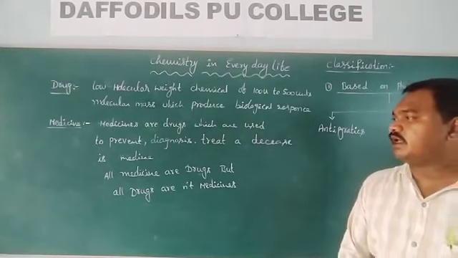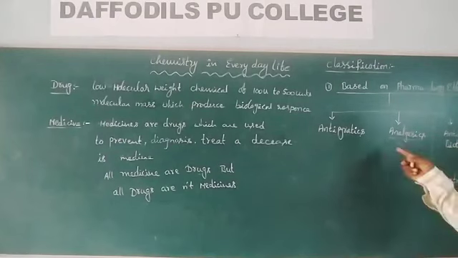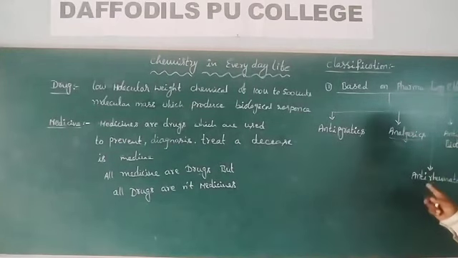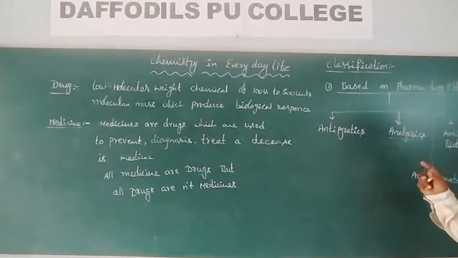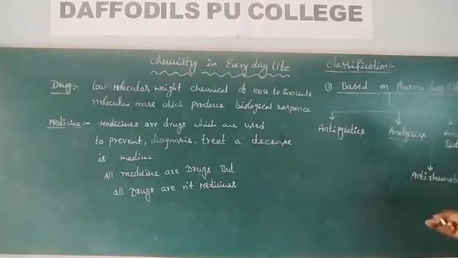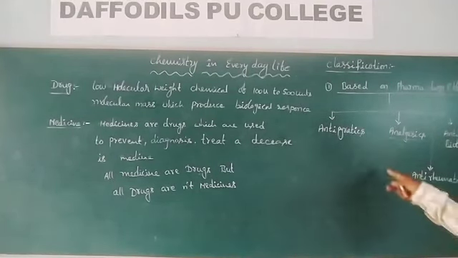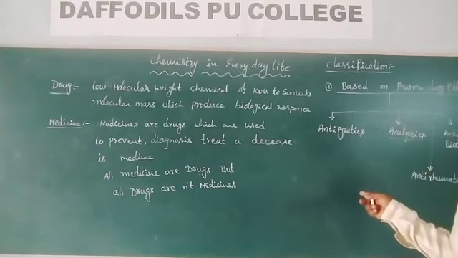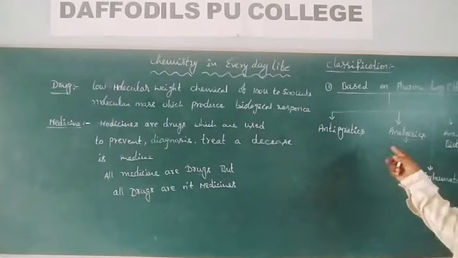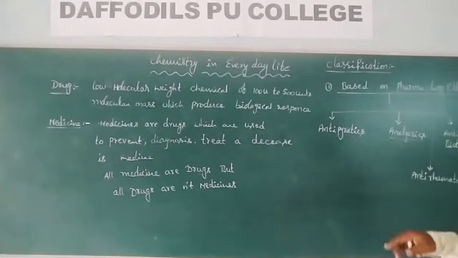So all those are the different types of medicines: antipyretics, analgesics, antibiotics, anti-rheumatoids, anti-malarial drugs, antiseptics, tranquilizers, antacids, antihistamines. These medicines are used for different purposes. This is one type of classification.